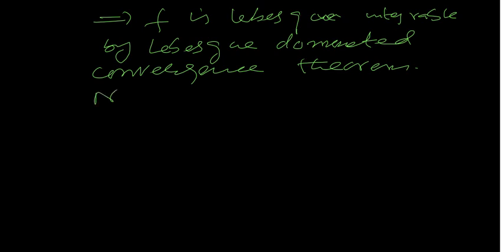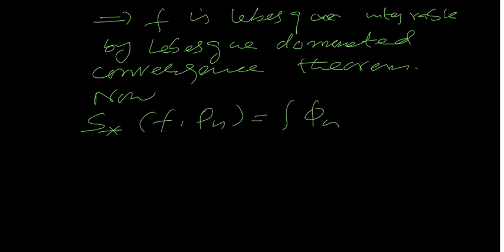Now we calculate this S star. Actually, we need to show that f is Riemann integrable. So this is equal to the integral of phi n d lambda, which increases to the integral of f d lambda.